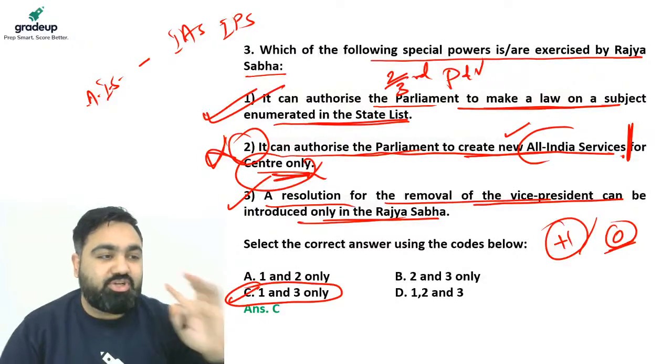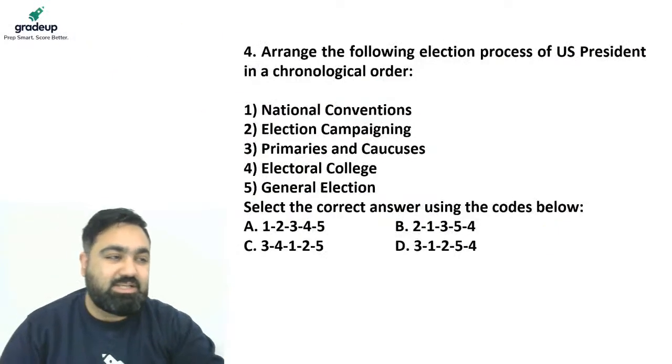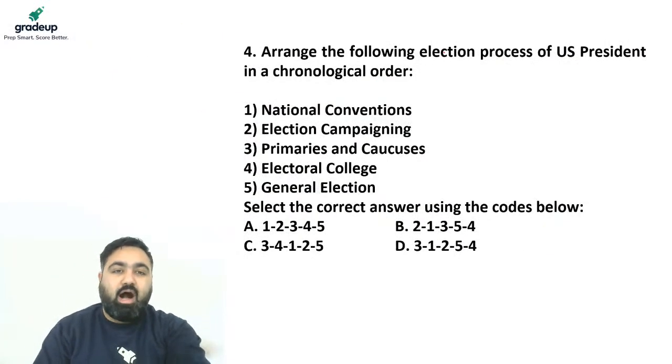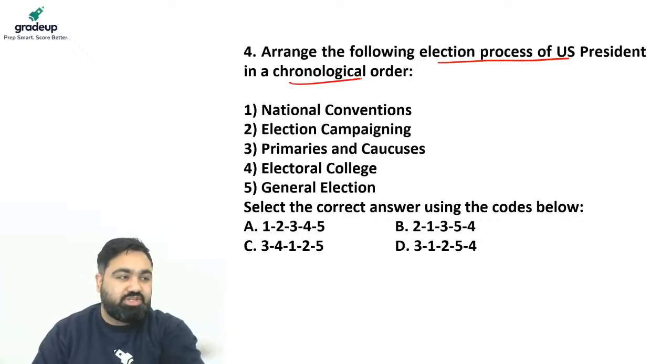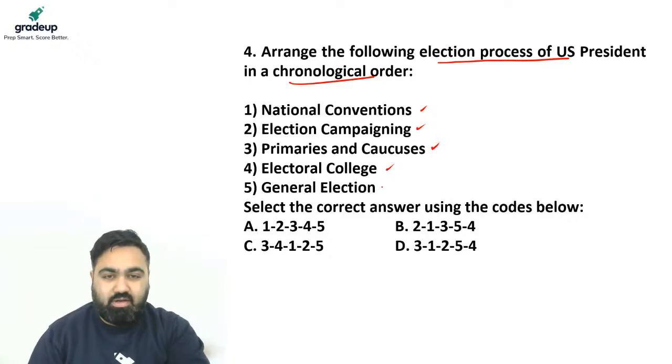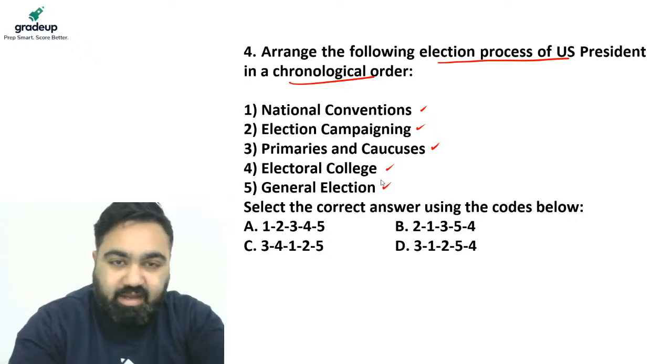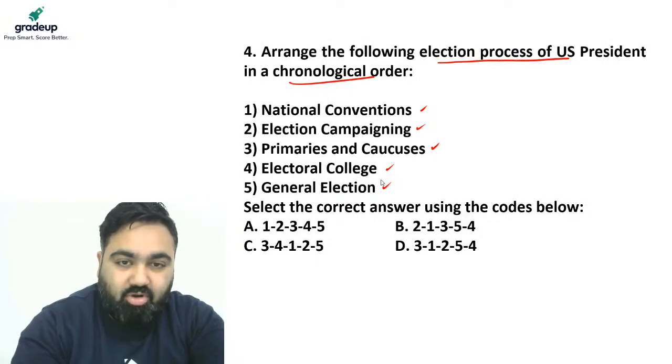चलो, moving on to question number 4, guys. This is question number 4. Arrange the following election process of US president in a chronological order. US president का जो election होता है उसमें कब क्या पहले होता है? National convention, election campaigning, primaries and caucuses, electoral college and general election. It was in the news because of the US elections. Let's see if we can get this right.